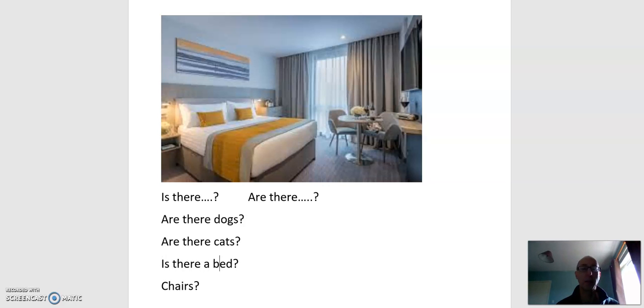Is there a bed? Yes, is there we use for one thing. Remember, a for one as well. Chairs. Are there chairs? Because we have two things.